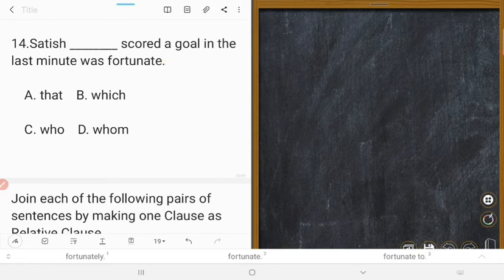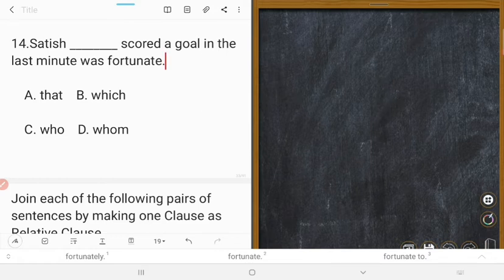So the right answer is: Satish who scored a goal in the last minute was fortunate. The right answer is C. 14C is correct.